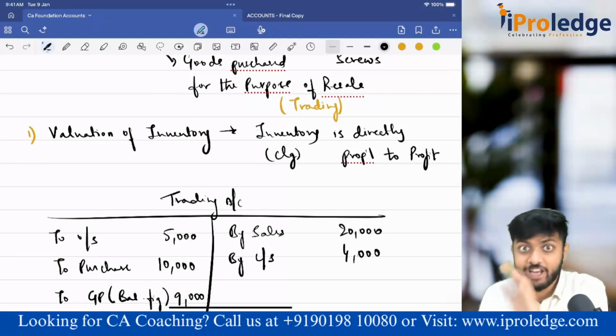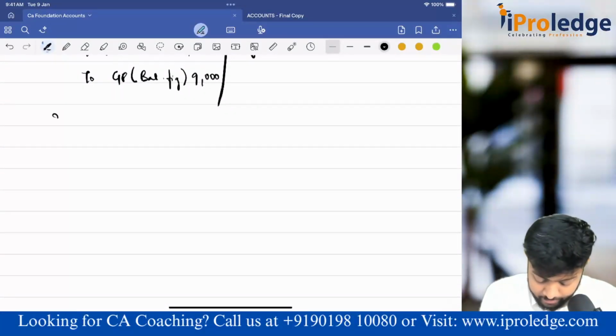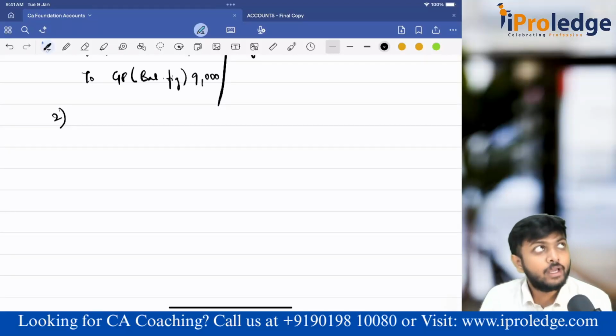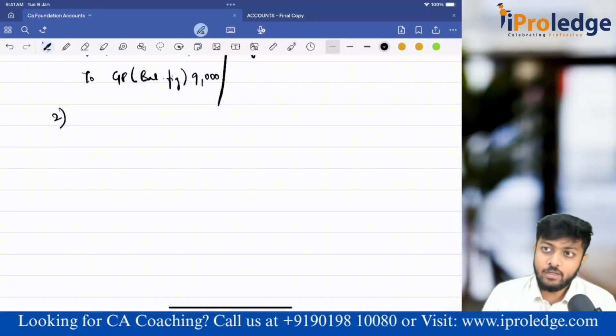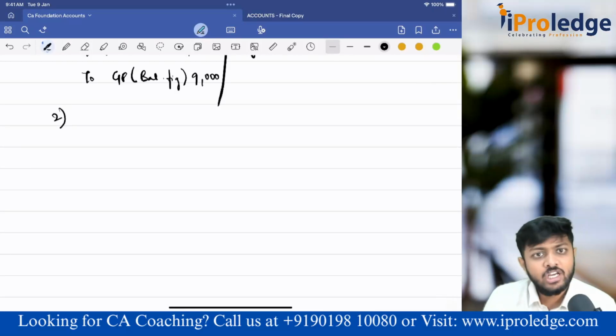I don't want to overvalue my closing stock. One more point. We are learning valuation of closing stock. How is closing stock coming to books of accounts? That you have to understand. Now you know something, if it has to make its way to books of accounts, it cannot come directly. It should happen via journal entry only.